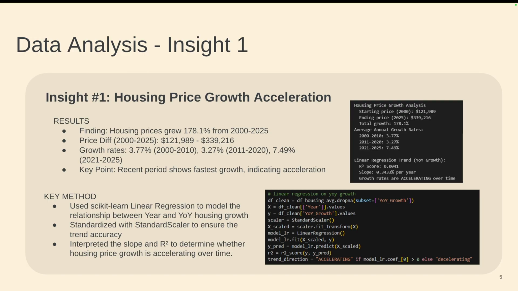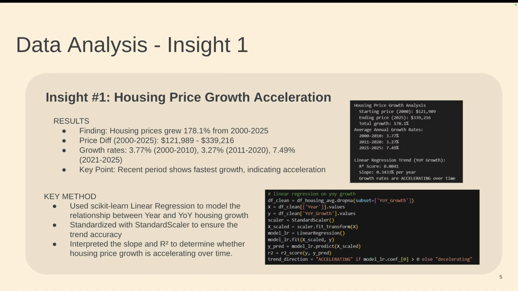So for our first insight, we are looking at housing price and growth acceleration, and you can see that we've had almost a $200,000 increase since the 2000s, and recently we've seen a 4% growth increase also after 2021. So this is showing us how fast the housing prices are growing recently.